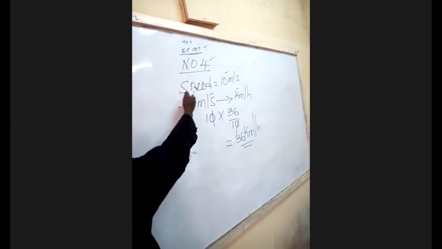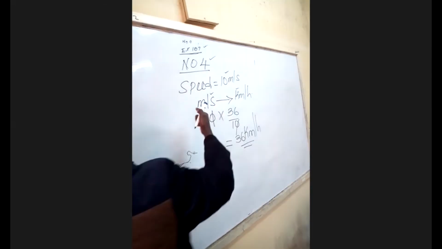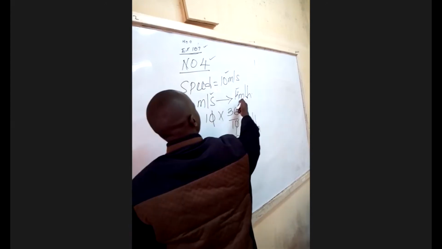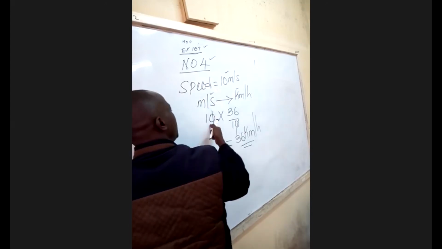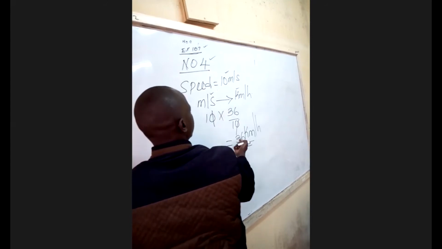So the speed there was 10 meters per second, and they required to change meters per second to kilometers per hour. Multiply by 36 over 10, you are going to get 36 kilometers per hour.